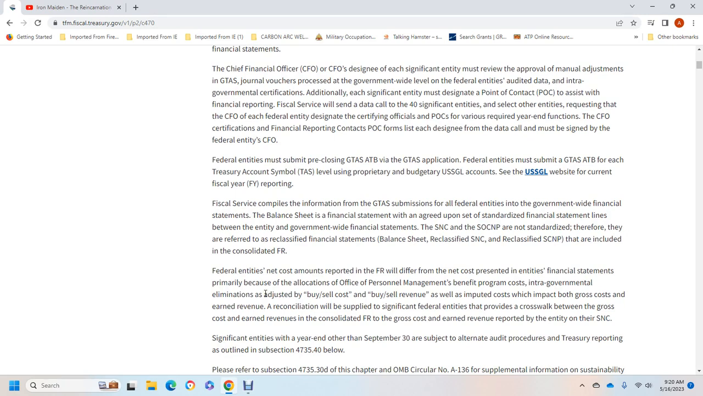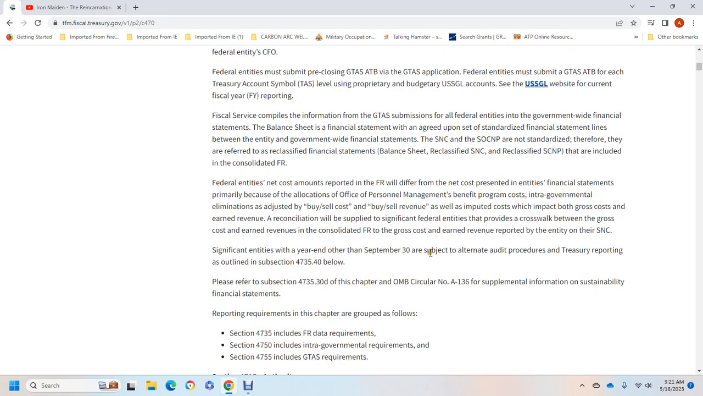Federal entities' net cost amount for the financial report will differ from the net cost for the representative of the entity with the financial statement of the private sector because of the allocation of the personnel management benefit, the program costs, the intergovernmental eliminations of the buy/sell cost and buy/sell revenue, as well as the imputed cost, both for the gross costs and earned revenue. Reconciliation supply with the federal entity will provide the crosswalk between the gross cost and the earned revenues for the financial reporting, gross costs and earned revenue report for the entity of the statement of net cost.